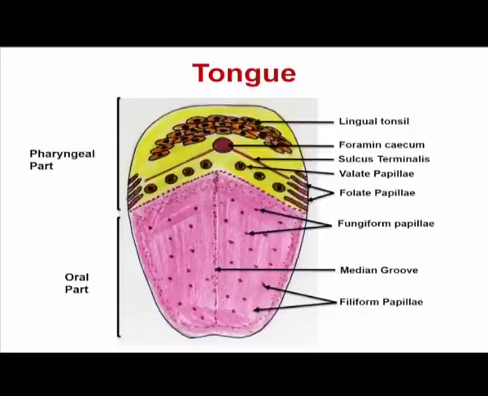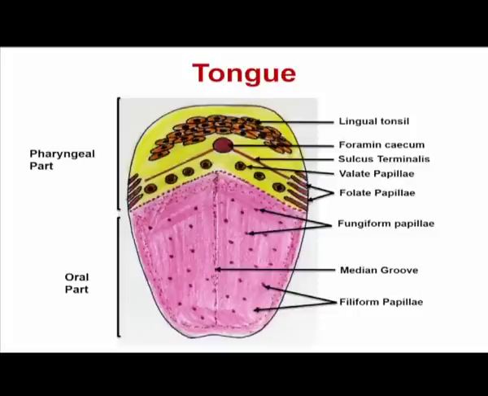Then we have the filiform papillae. The filiform papillae are small papillae, and they are keratinized, so they do not contain taste buds. Their main function is to hold the food while it is moving on the tongue, and they bring it below the teeth while we are doing mastication. These are also the papillae which help mix the food with saliva to make a bolus.